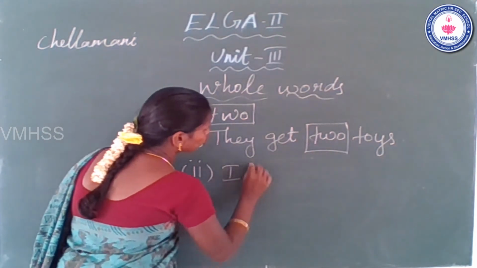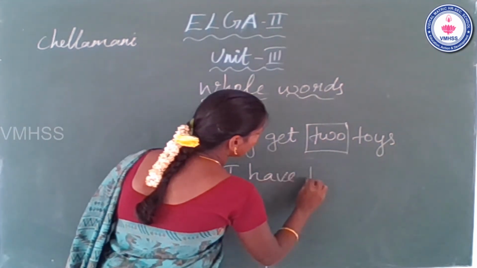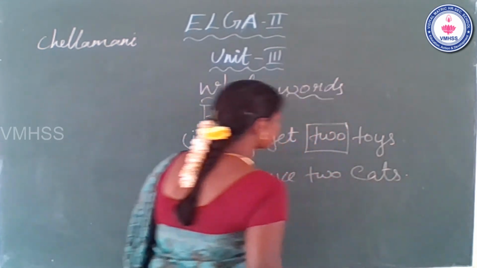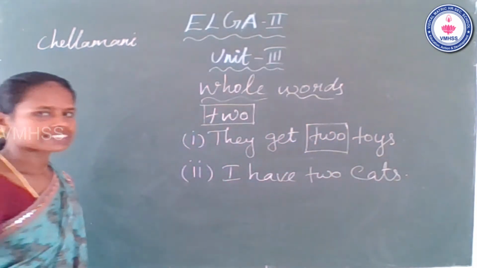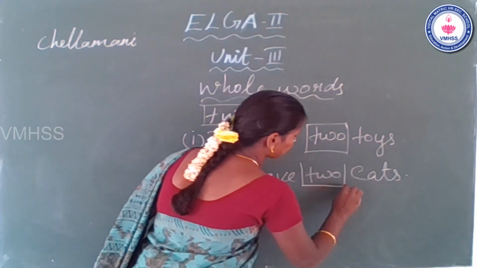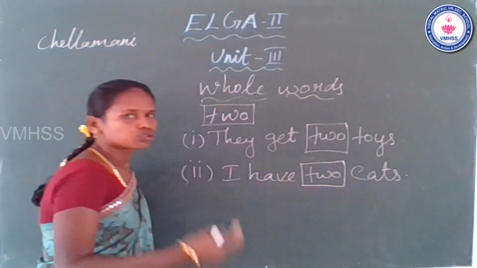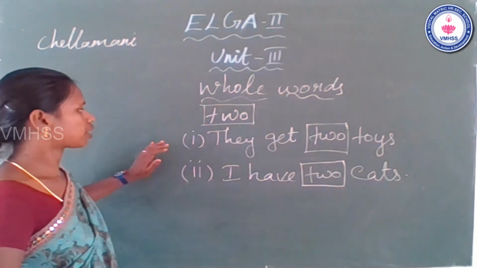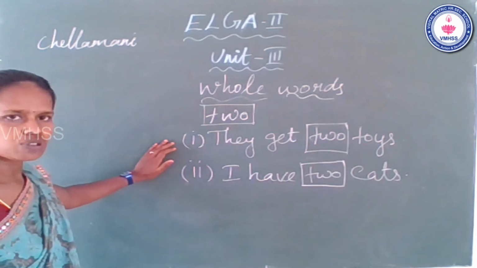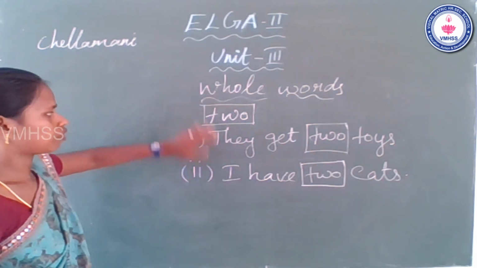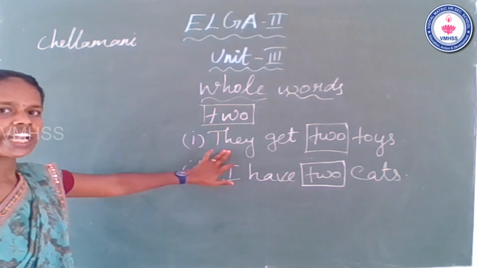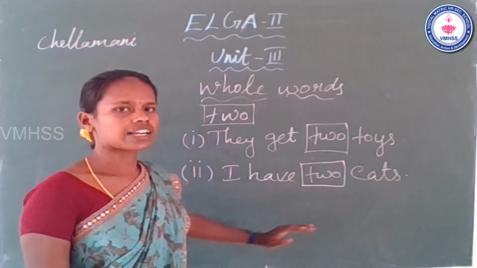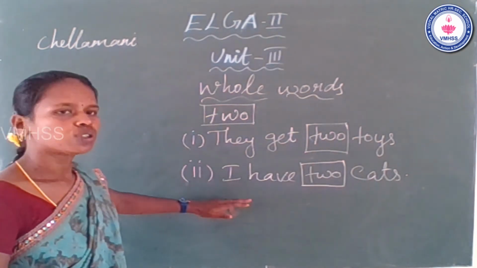See the next example. I have two cats. Where is the whole word two? It comes after have. The third whole word is two. Next we will see the examples. The first example is they get two toys. Second one is I have two cats.